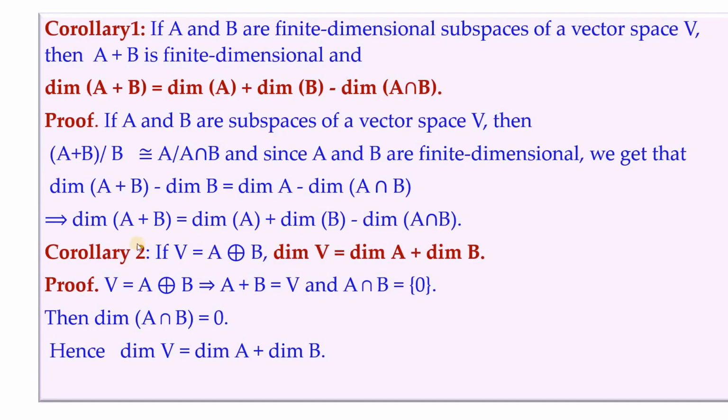And the last corollary: if V is the direct sum of A and B, then the dimension of V is the dimension of A plus the dimension of B. Just because V is the direct sum of A and B, V is written as A plus B and A intersection B is the singleton 0. But because A intersection B is singleton 0, the dimension of A intersection B will be 0. So that shows that the dimension of V is dimension of A plus dimension of B.